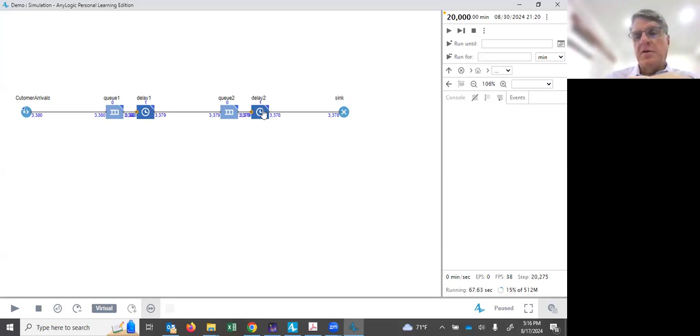But I think you can agree that's not particularly interesting, because I don't know anything about how long it's taking them, or how long the queues were. I don't have any real statistics. So we'll take a look at that, try to populate our model with some statistics, and then start verifying whether what we've built here matches our queuing analysis. Okay, so I'll see you in the next clip, and we'll do some statistics and histograms.